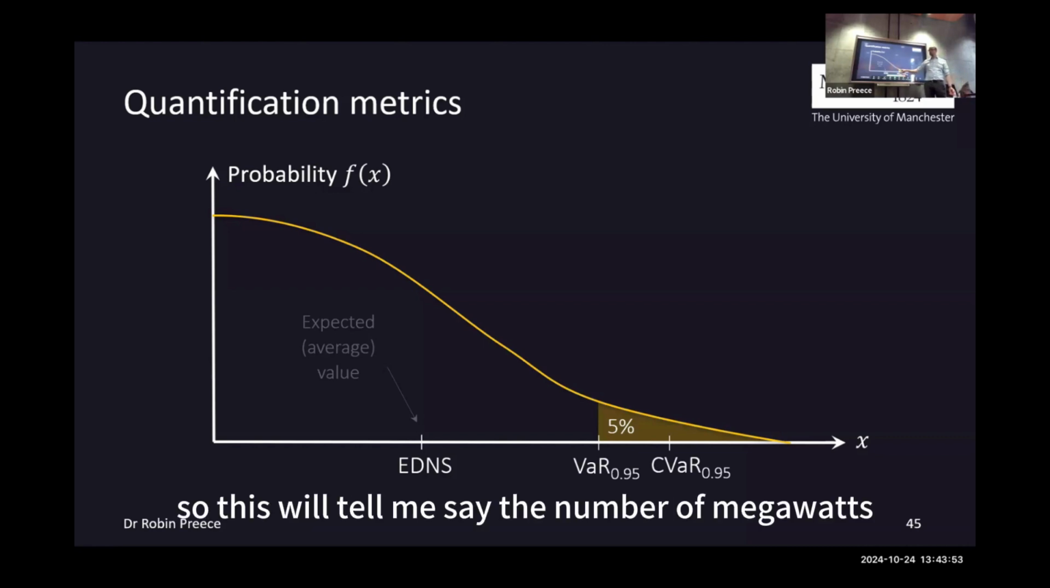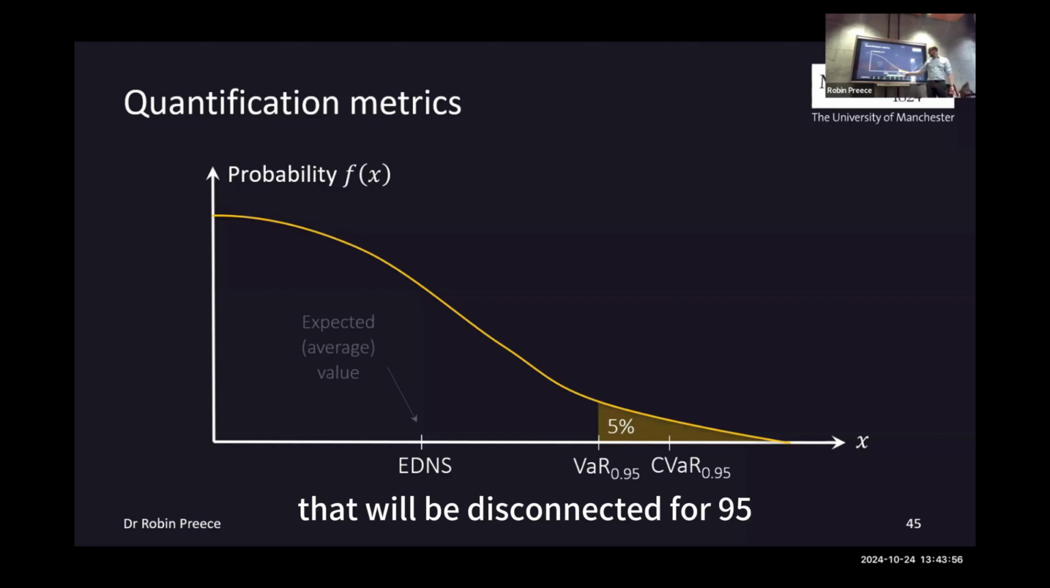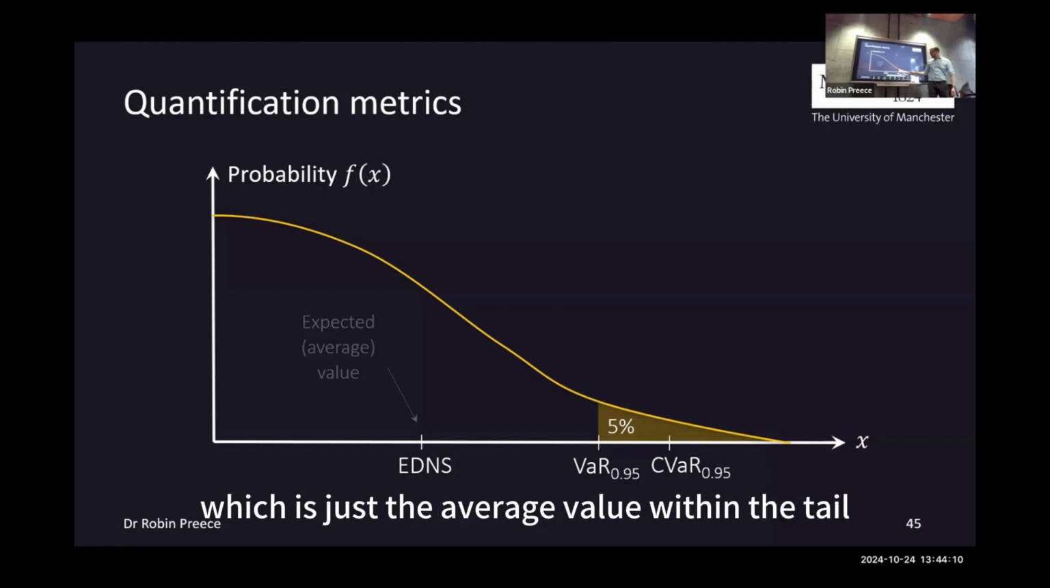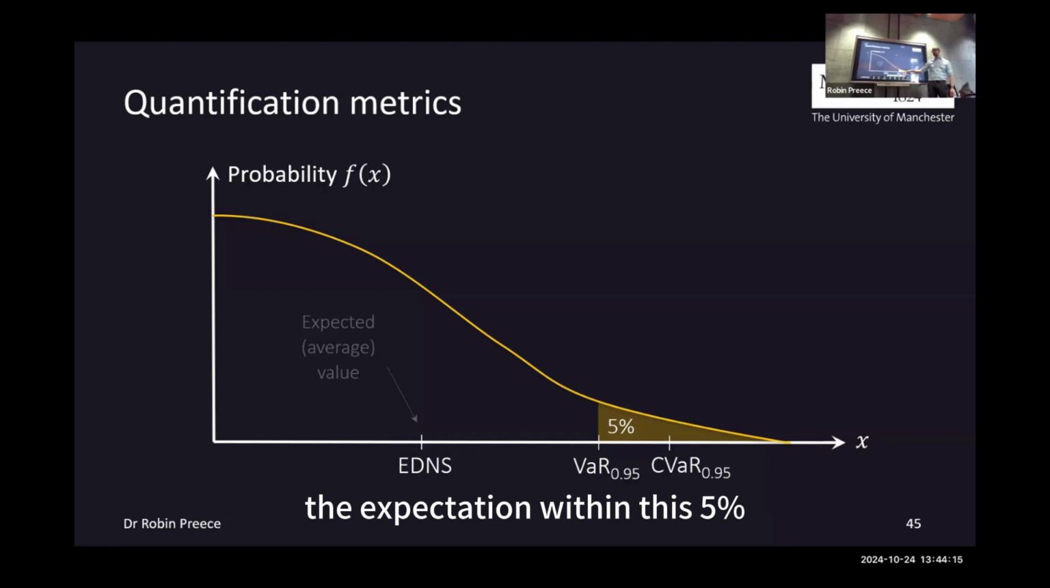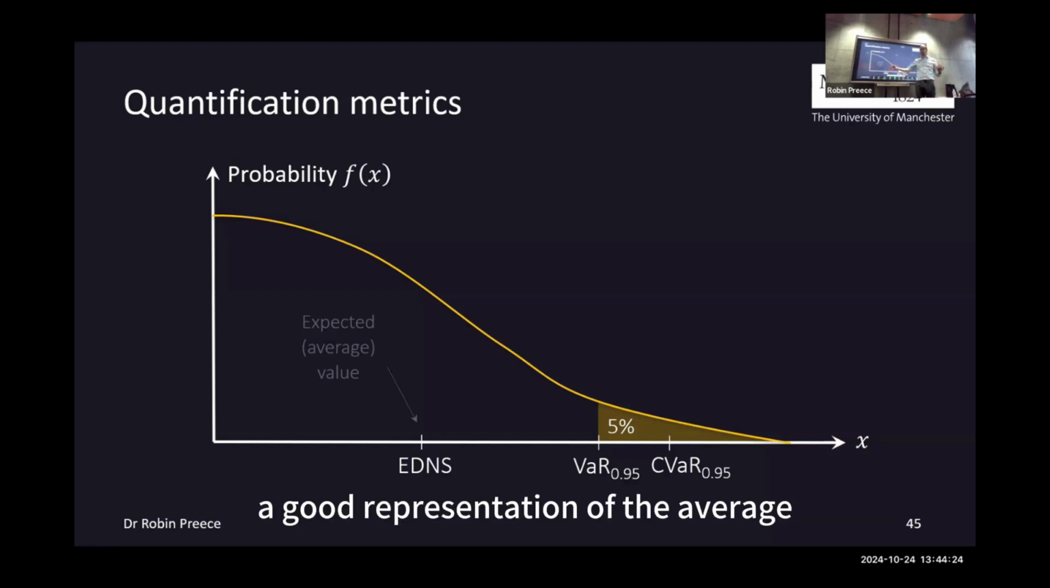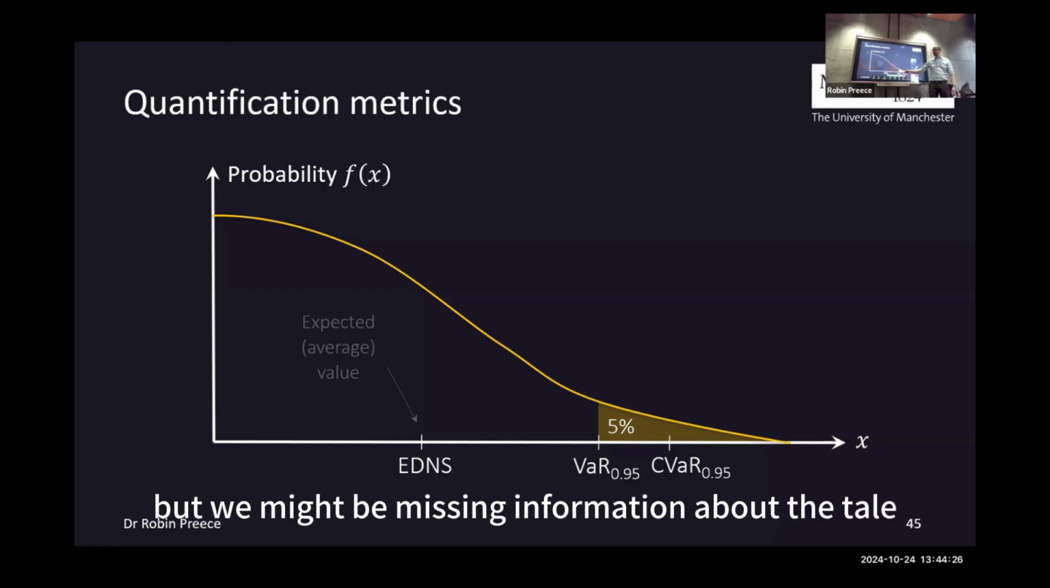So this will tell me, say, the number of megawatts that will be disconnected for 95, well, for the worst 5%. So the worst 5% of cases will see a loss at least equal to whatever that number of megawatts is. And then there's another value, which is the conditional value at risk, which is just the average value within the tail, the expectation within this 5%. And so we care about these results as well as the expectation. So if we just look at the expectation, that tells us a good representation of the average, but we might be missing information about the tail.